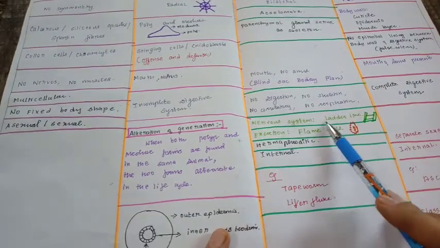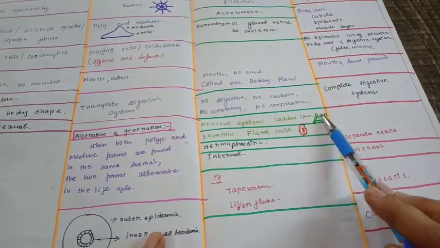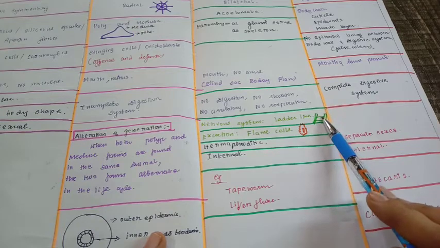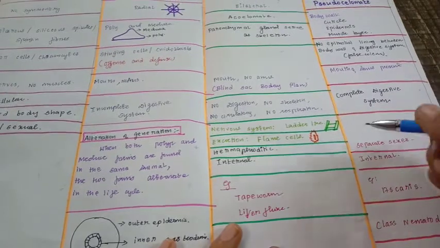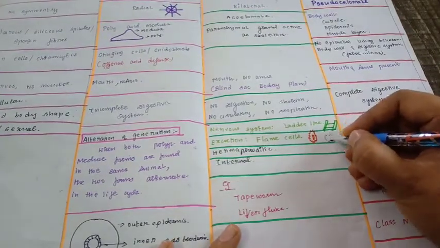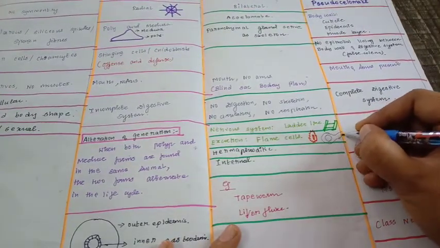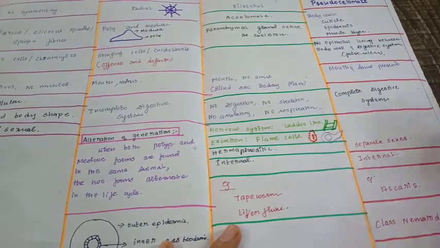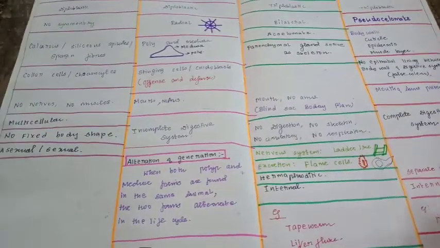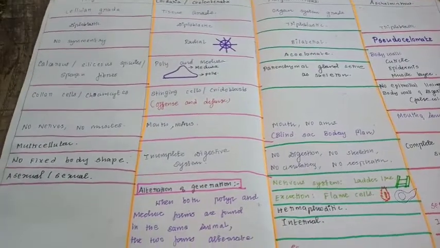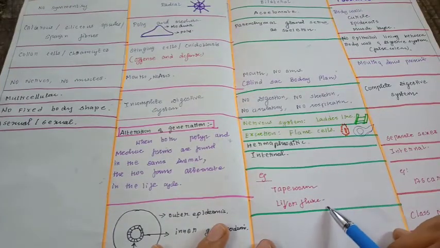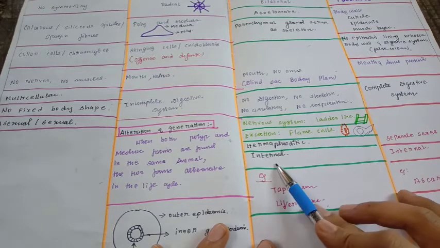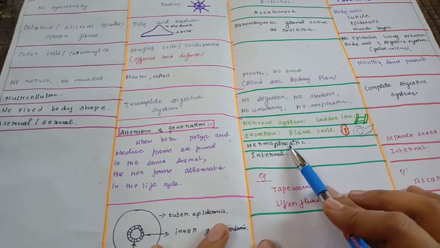The nervous system is ladder-like. You should draw a symbol, which will be very helpful. Next, excretion is through flame cells. Flame cells are just a circle kind of thing, and they are also called protonephridia, and they are involved in removing waste material from this phylum. Examples of Platyhelminthes are tapeworm and liver fluke. Fertilization is internal and it is hermaphroditic, so both sexes are present in the same animal.